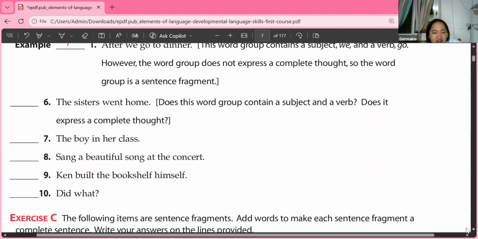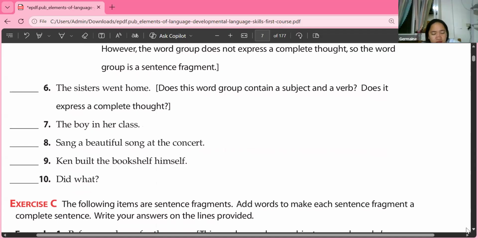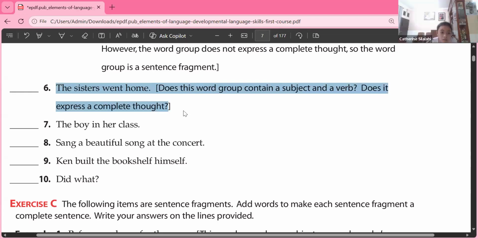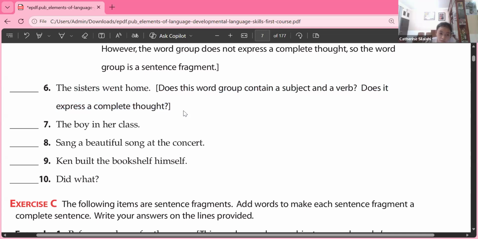Okay, let's try. I want you to read, analyze the sentences, and tell if it's a sentence or a fragment. Okay, number 6. Catherine, I want you to read number 6. Okay, teacher. The sisters went home. Does this word group contain a subject and a verb? Does it express a complete truth?